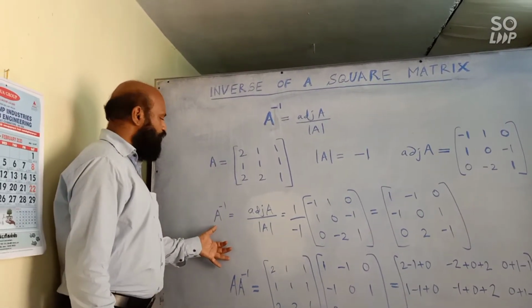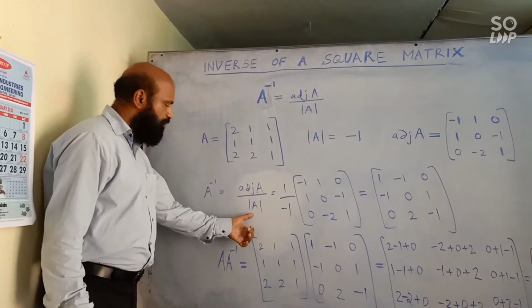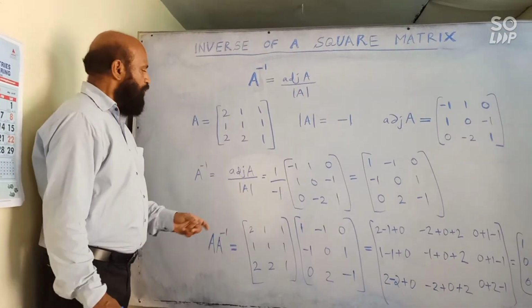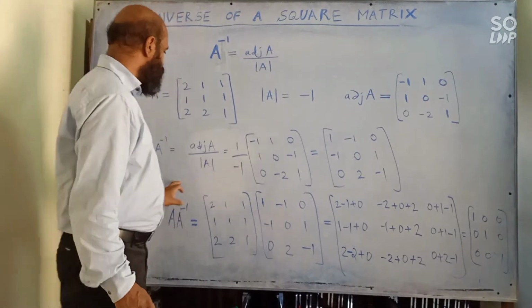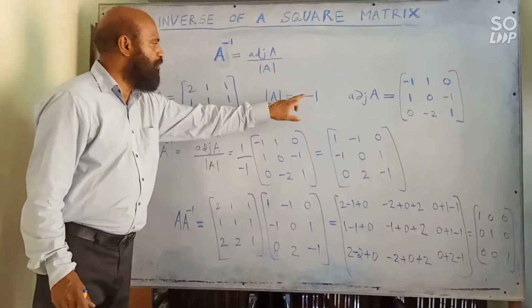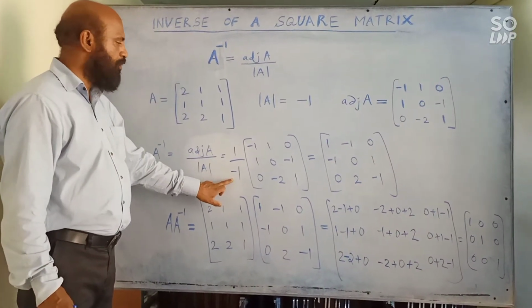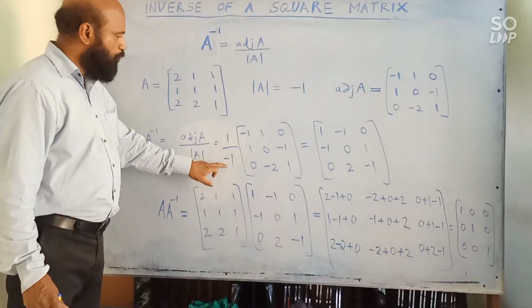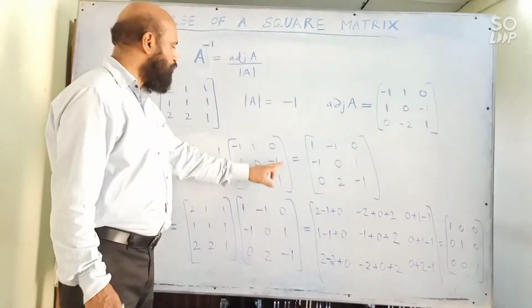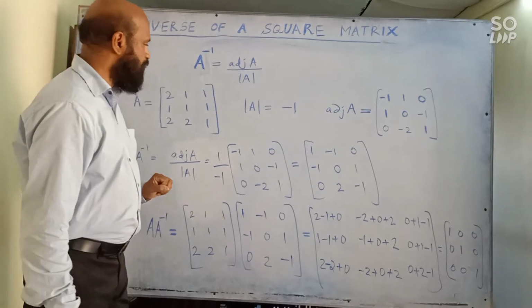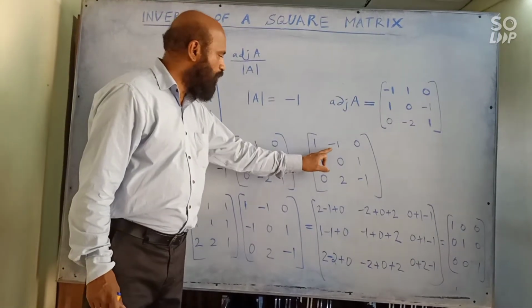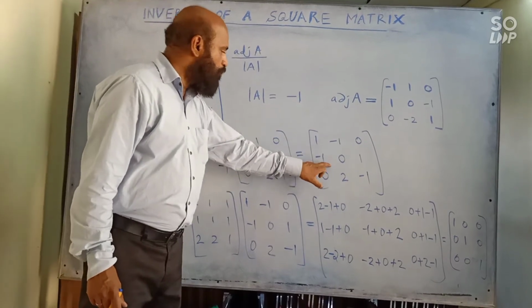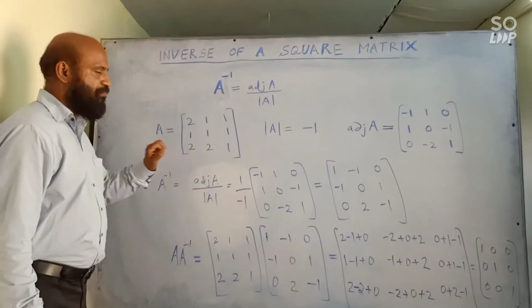A inverse is adjoint A divided by determinant of A. So this is the adjoint of A. You divide it by determinant of A, which is -1. Since you are dividing by -1, every element of this matrix will change the sign. -1 will become +1, +1 will become -1. So this is the inverse of this matrix.